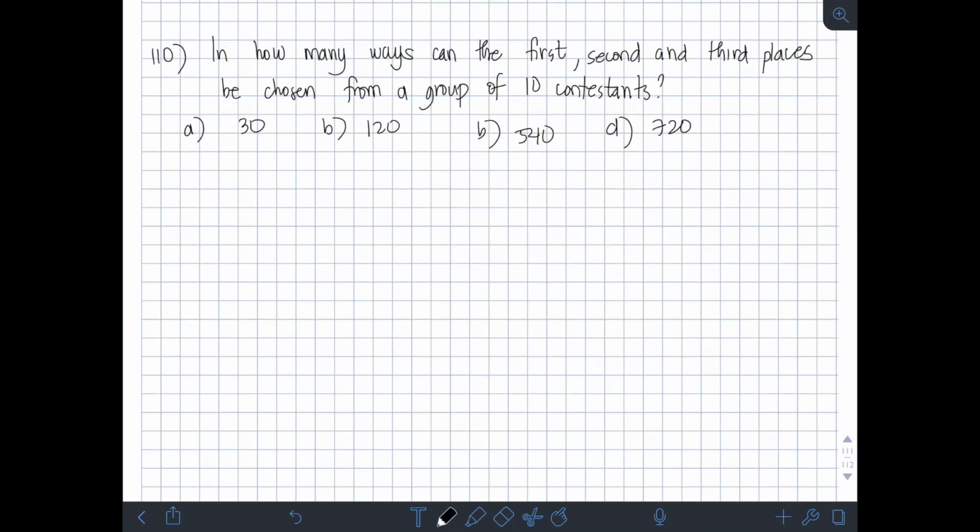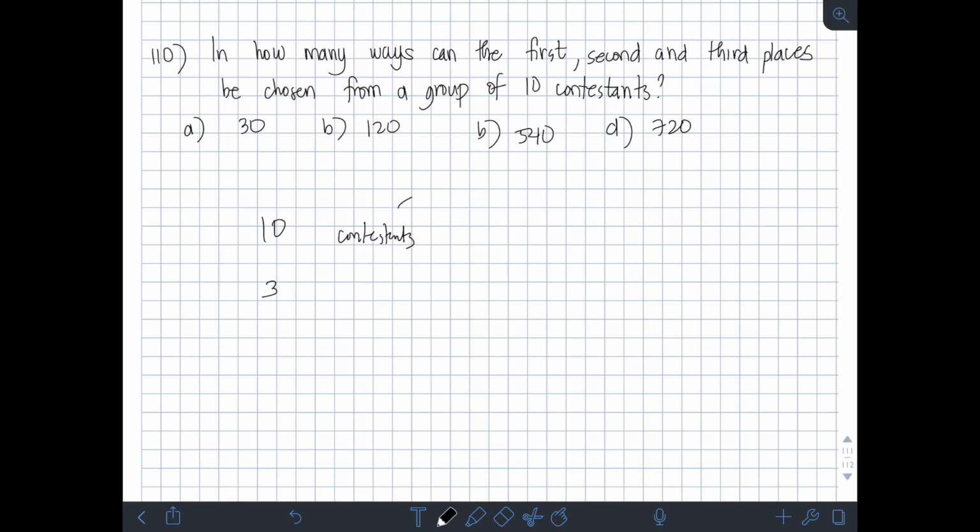Okay? Next, we have, in how many ways can the first, second, and third places be chosen from a group of 10 contestants? Okay, so, ibig sabihin, kung meron daw tayong 10 tao, 10 contestants, ilang ways daw makakapili tayo dito sa 10 tao na to ng magiging first, second, at third place. Okay? So, this type of problem is a permutation problem. So, simple lang yung sagot natin dito.